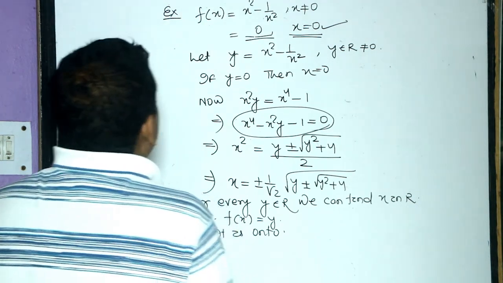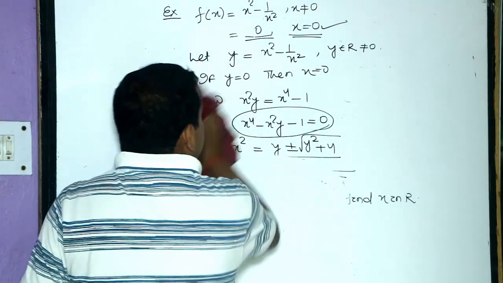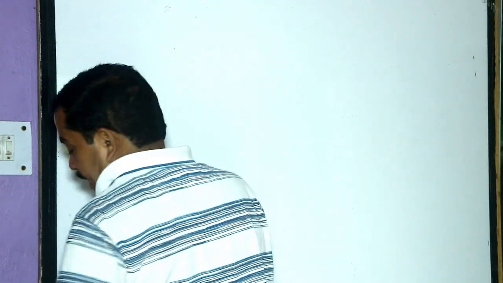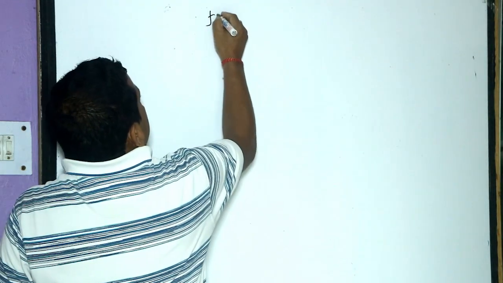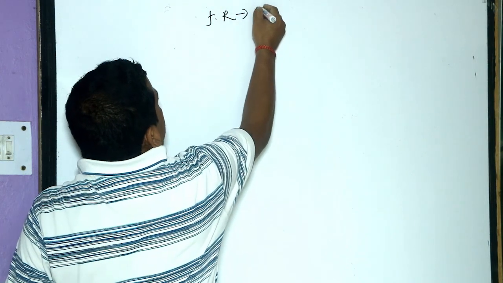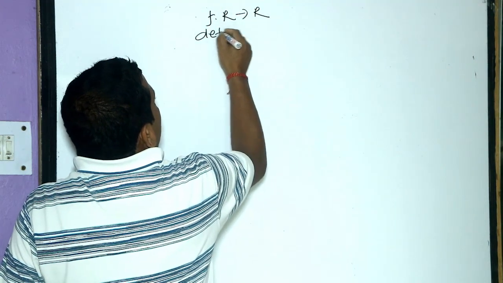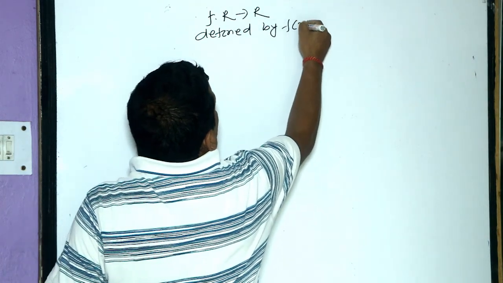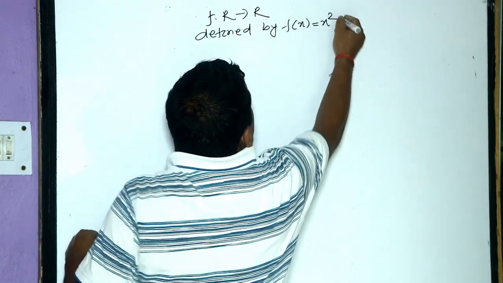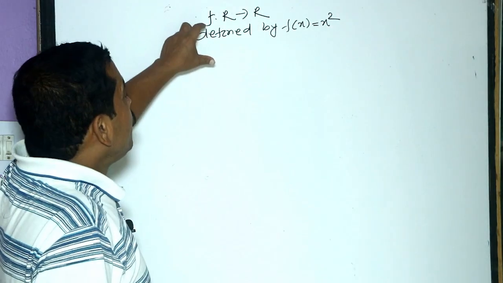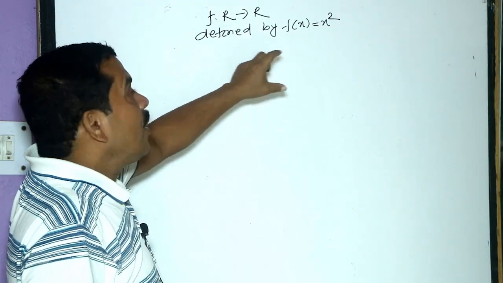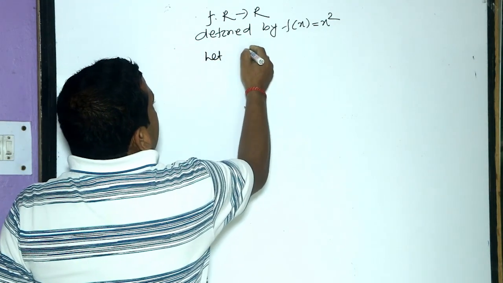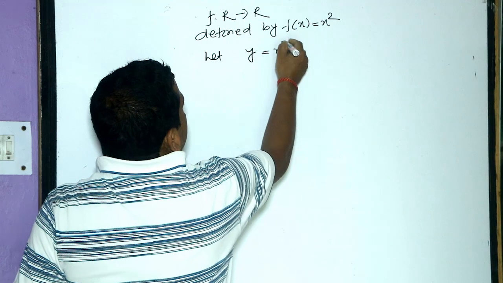For example, we take function as f from R set to R set defined by f of x equals x square. We shall test whether it is onto or into. Let y equal x square.